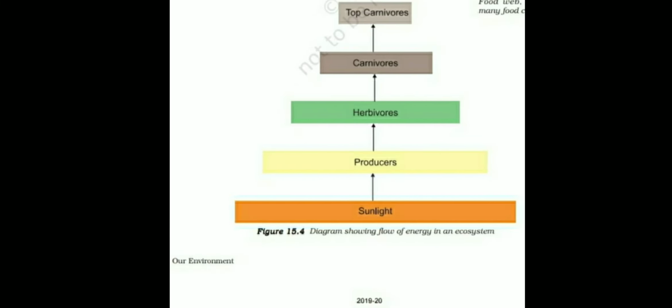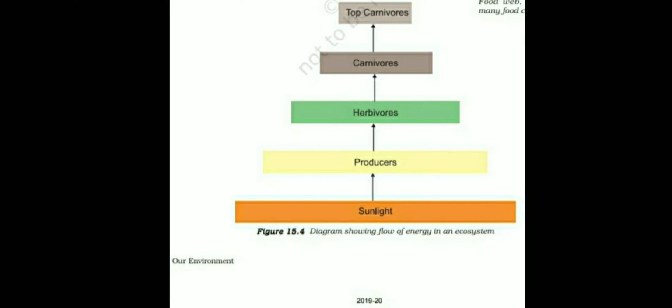First we should understand this one food chain. The sun is the main source of energy. When sunlight falls on the leaf, the leaf prepares food by photosynthesis. So green plants are the producers because they prepare the food. Solar energy is converted into chemical energy because by photosynthesis glucose is formed. So when solar energy is trapped by the leaf, the leaf prepares the food in the form of glucose. So solar energy is converted into chemical energy.